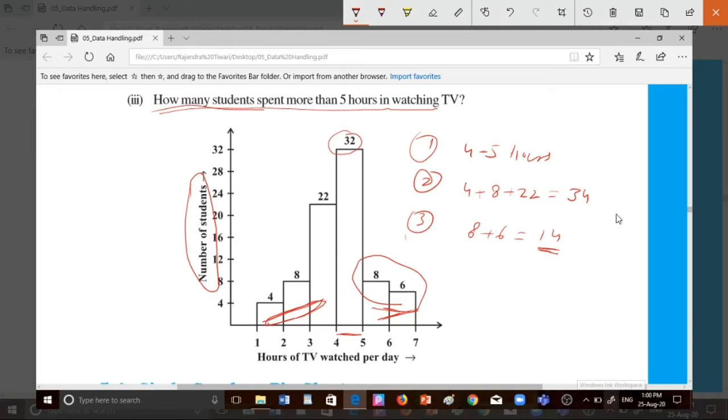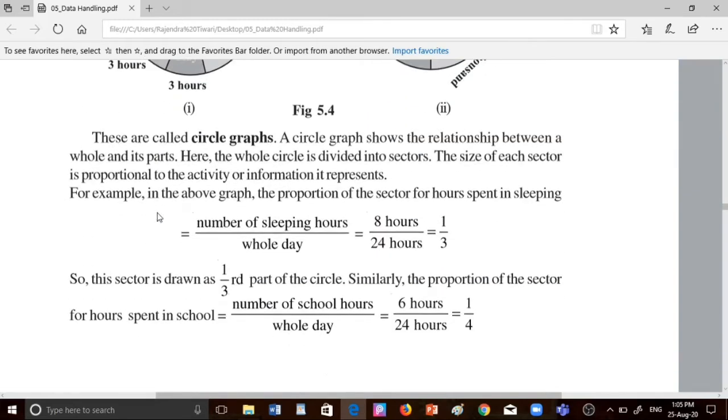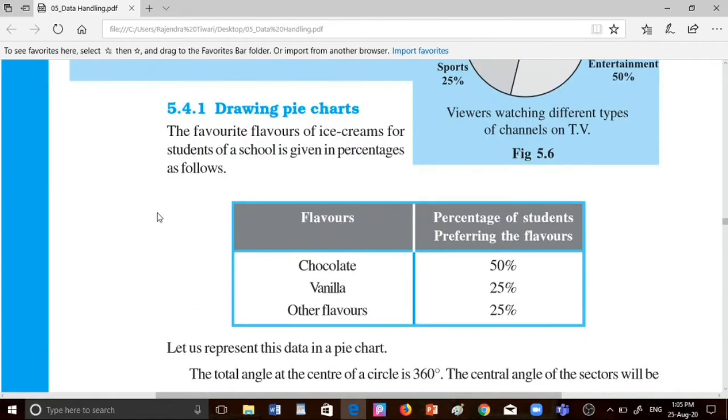Now move to next exercise 5.2. Before 5.2 you have to know what is a pie chart or circle graph. When you want to represent the given data in the form of a circle, this representation of data is called circle graph or pie chart. Okay, understood? In the pie chart, the very important thing is the central angle. How to find the central angle?